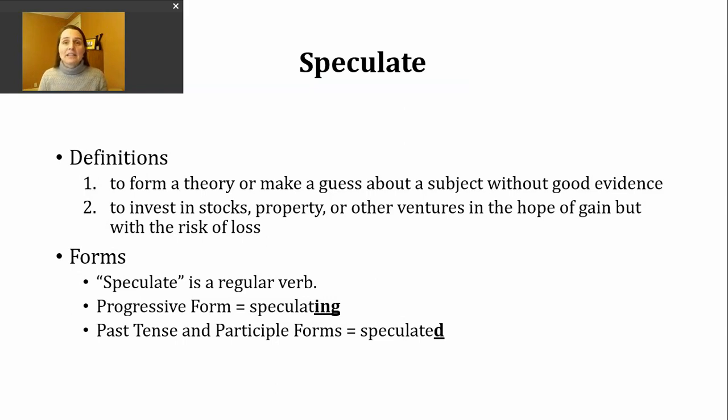Speculate is a regular verb. To make the progressive tense, we're going to drop the E and then add ing to form speculating. The past tense and participle forms of this verb are made by adding D, since this verb already ends with an E. The verb speculate ends with a T sound.